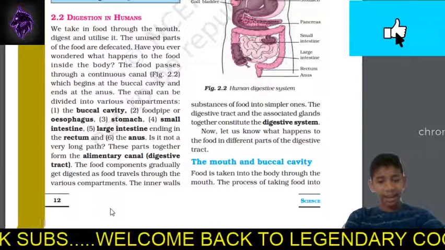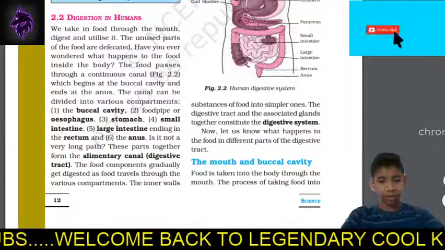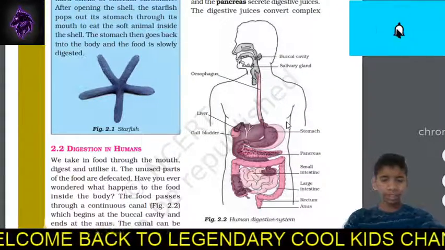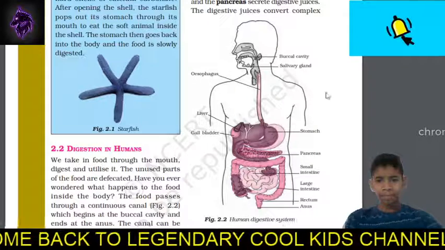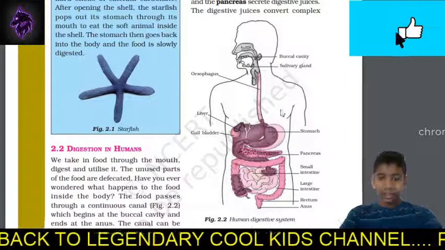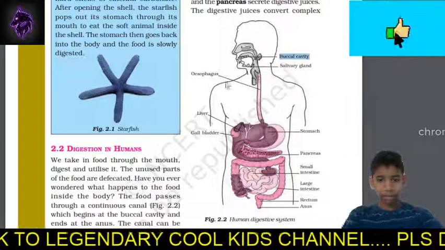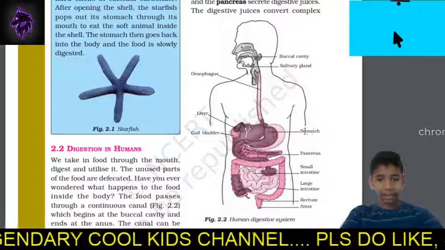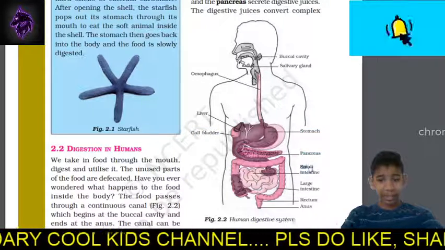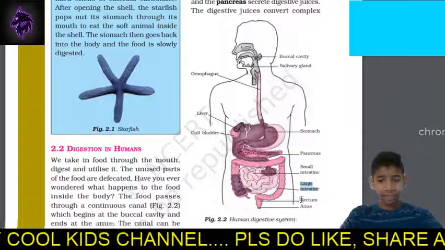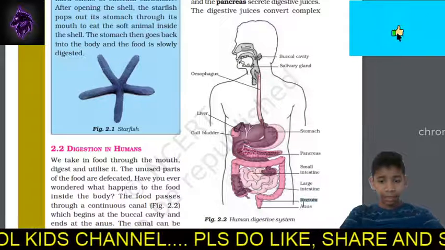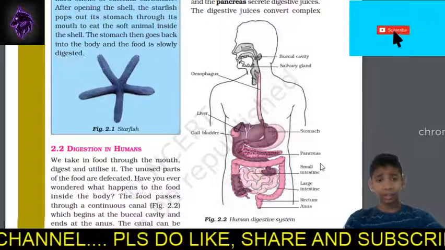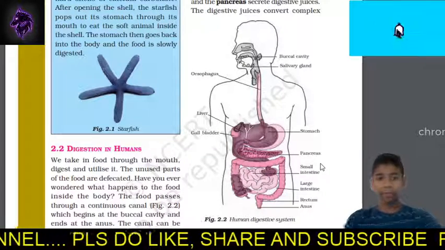Okay, I should just show you the image, the diagram. I hope you can see this, guys. This is the human digestive system. It consists of the mouth, the buccal cavity, the esophagus, liver, gallbladder, stomach, pancreas, small intestine, large intestine, rectum, and anus, right? So these are the parts the digestive system consists of.